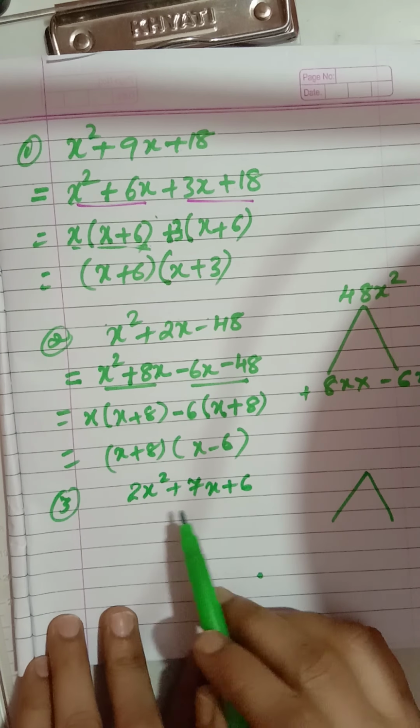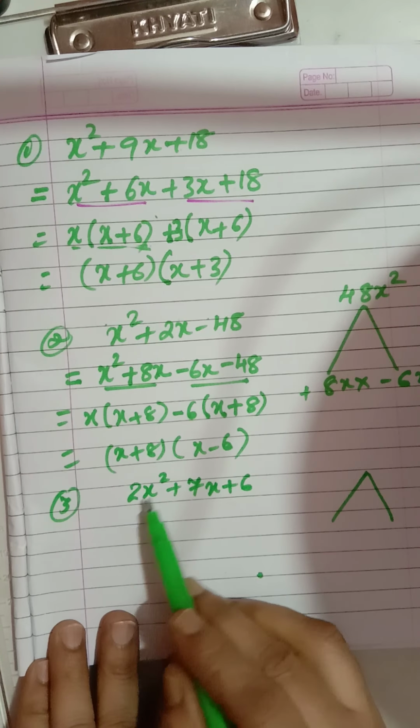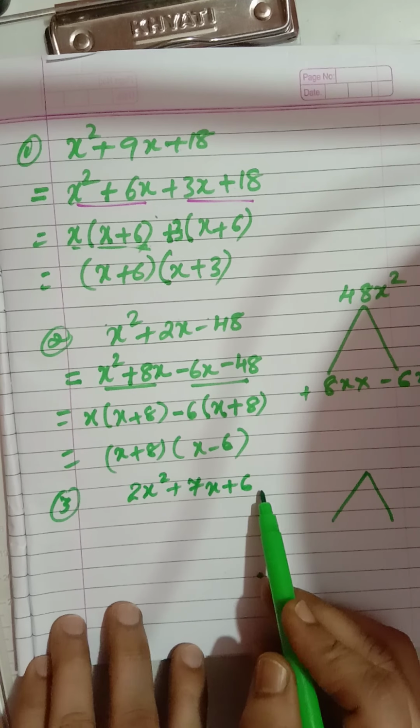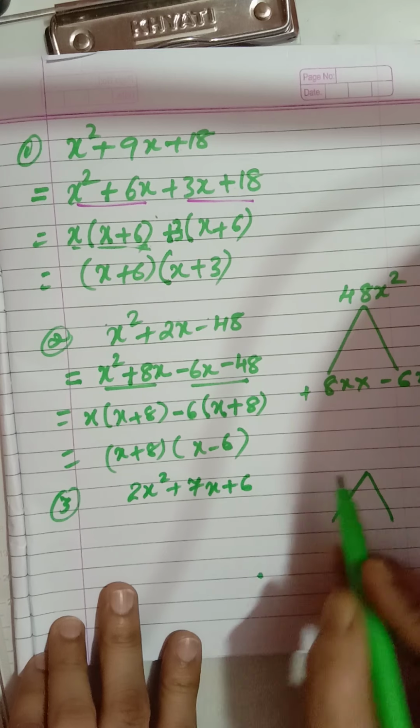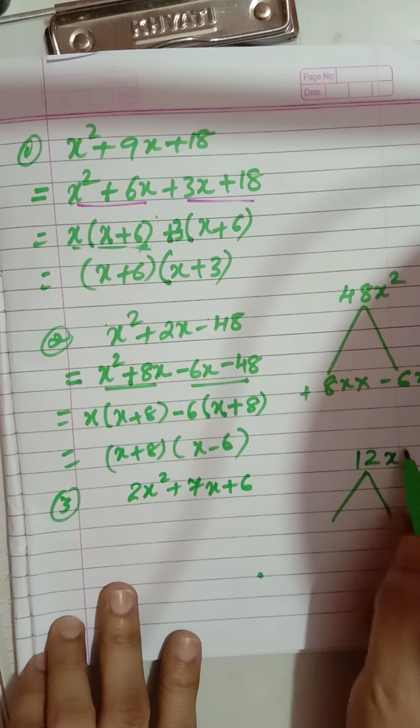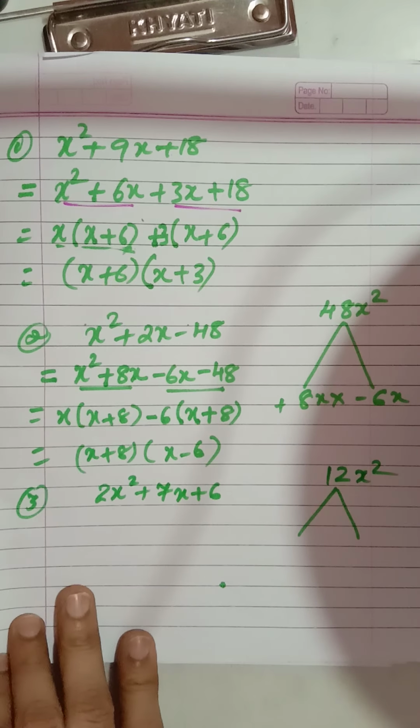Now one more example children I am taking. Now see the question, 2x square plus 7x plus 6. Okay. Here product of first term into last term. 2 6s are 12. Okay. 12x square.